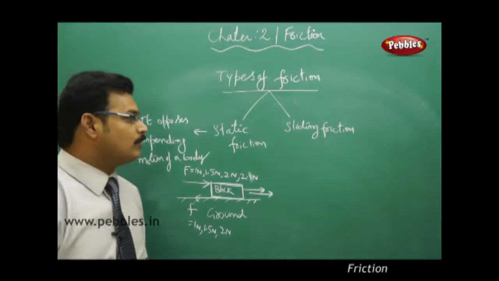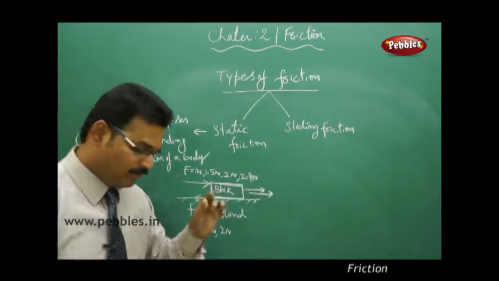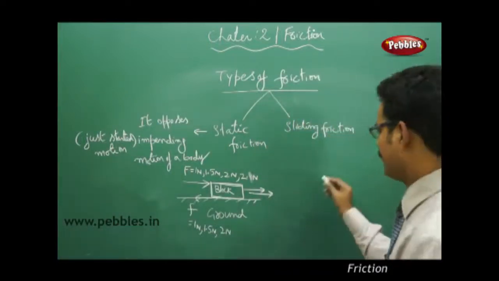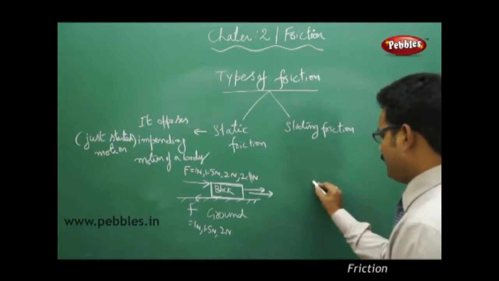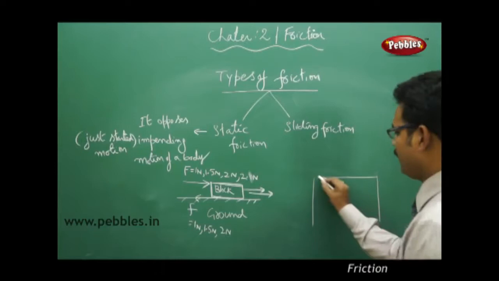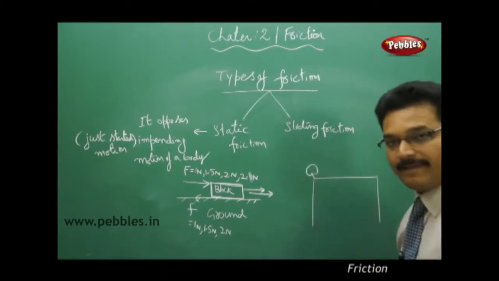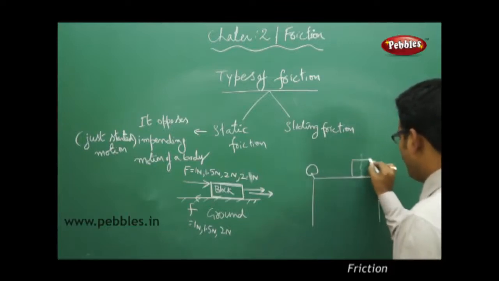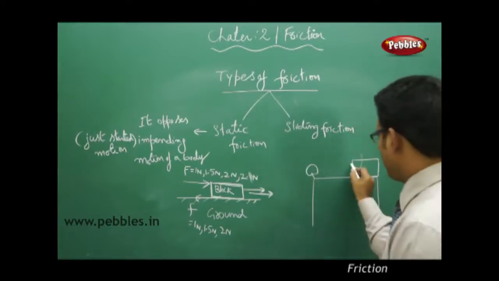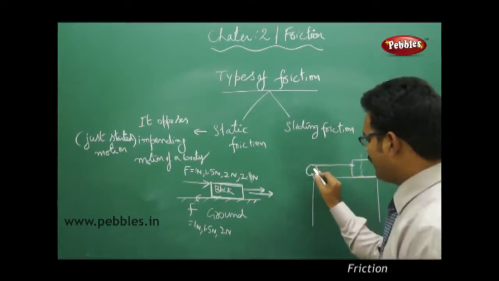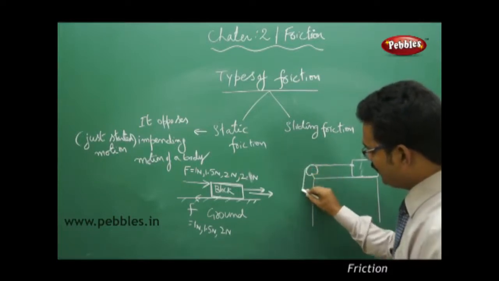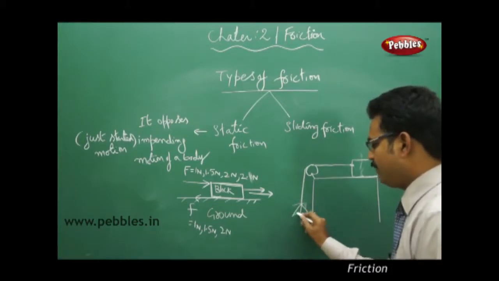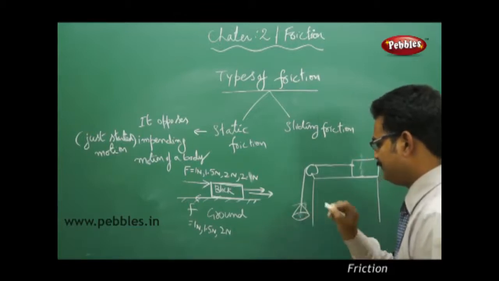Now, going to sliding friction. Before going to sliding friction, let me make static friction clearer with another example. This is a table and this is a pulley. There is a big, wide and long block, and over this block a string is connected, and the string moves over the pulley and is connected to a weighing pan like this.